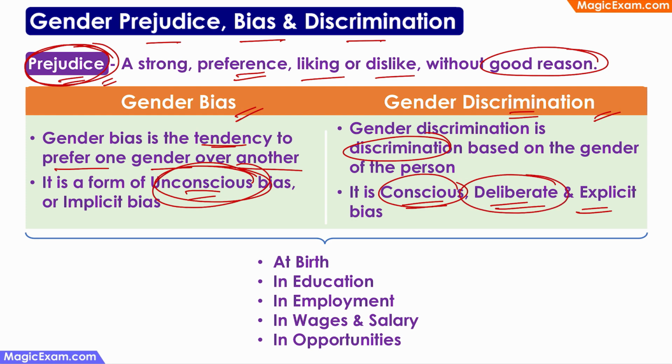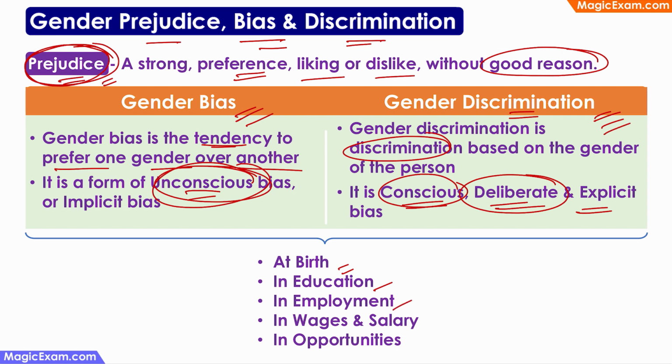Now, where can this bias or discrimination happen? Well, it can happen at birth. For example, female infanticide is nothing but an example of gender discrimination. It can happen in education, where some parents prefer to spend more money on the education of boys rather than girls. So this can be bias or this can be discrimination.